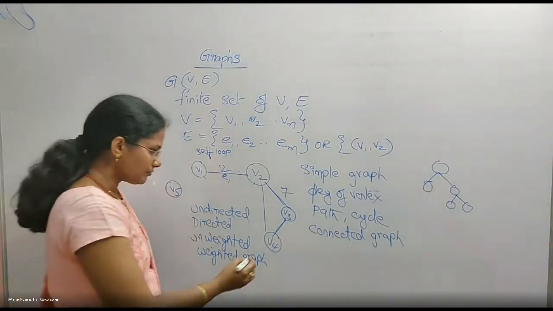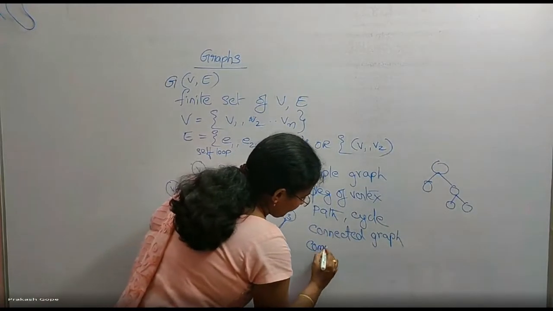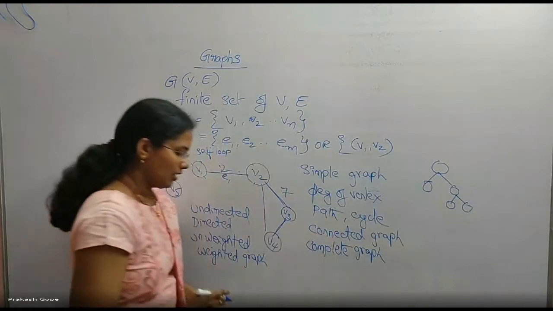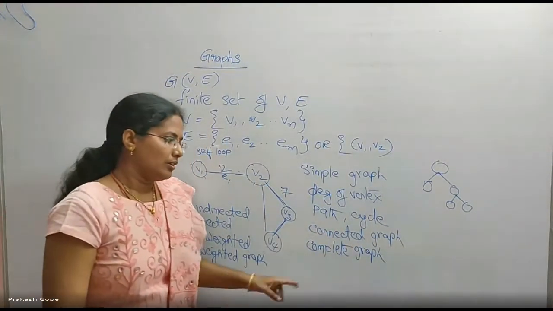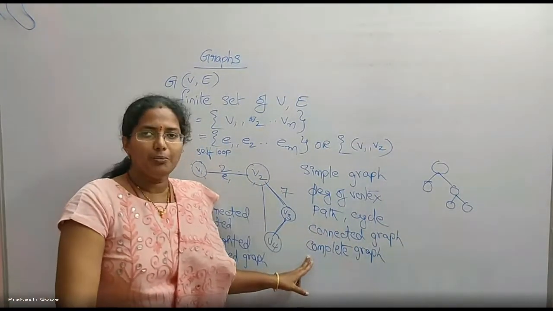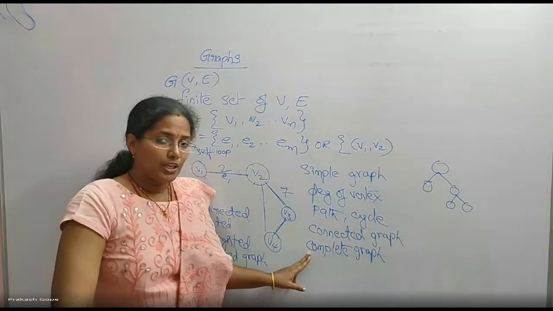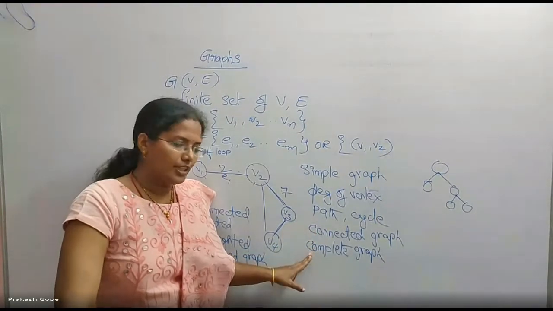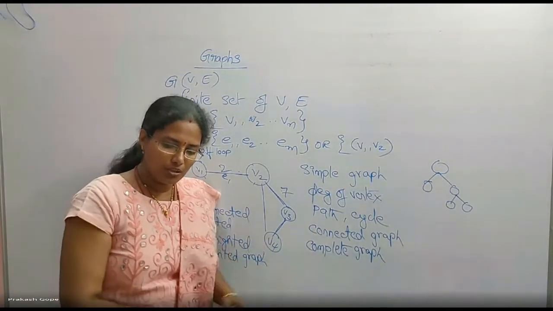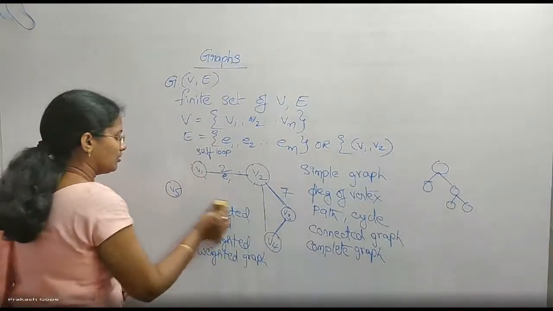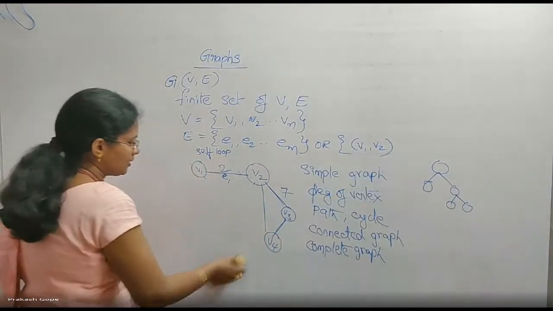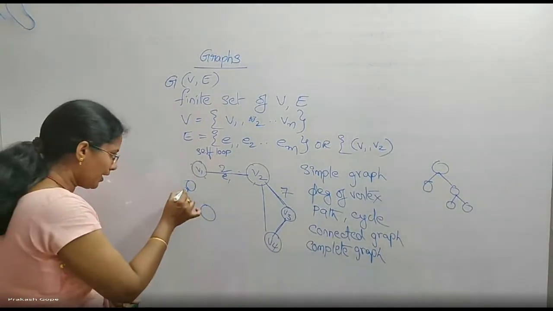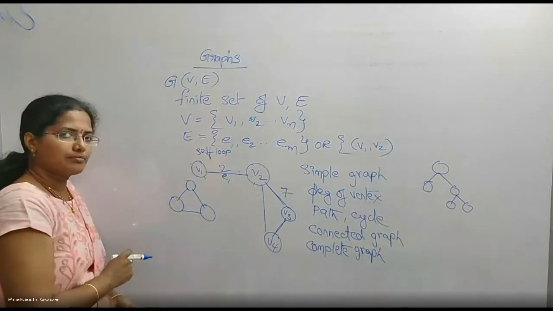Then what is a complete graph? A graph in which there is an edge between every pair of vertices. If there is a path between every pair of vertices, that is a connected graph. If there is an edge between every pair of vertices, that is called a complete graph. For example, if I have 3 vertices, there should be an edge between every pair of vertices.